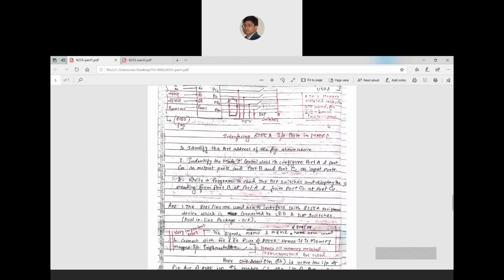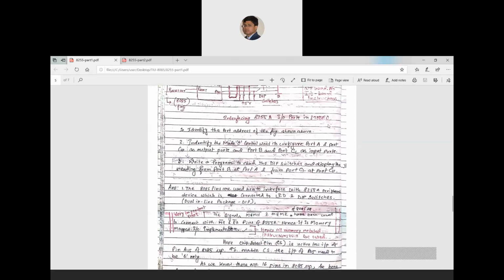So only memory related instructions are used, no IO based instructions. As it is memory map input output, only memory related instructions will be used. This is the point that is given.